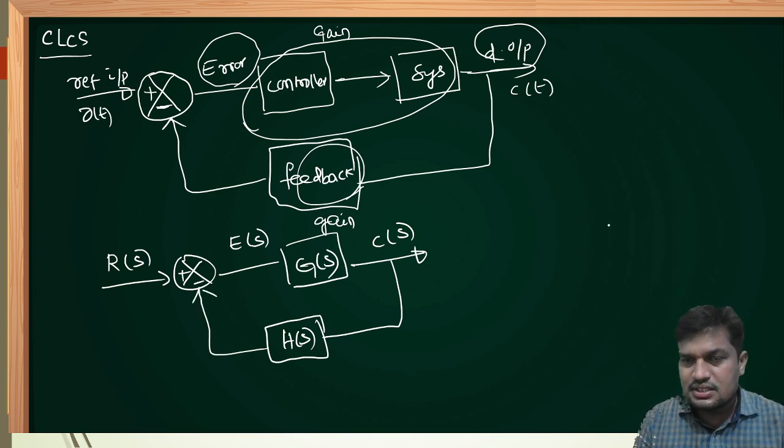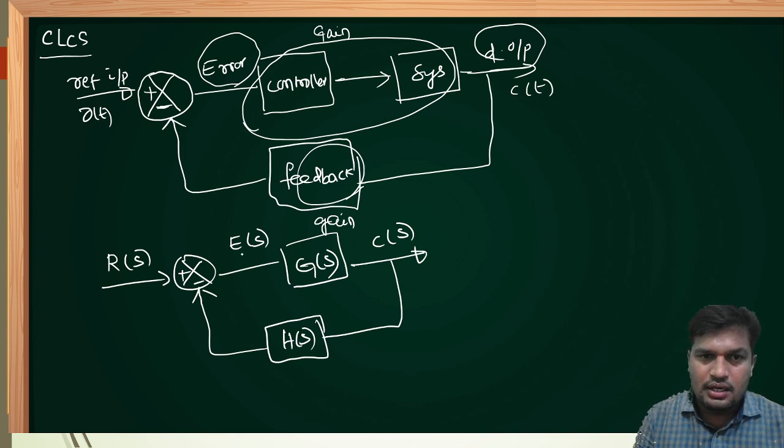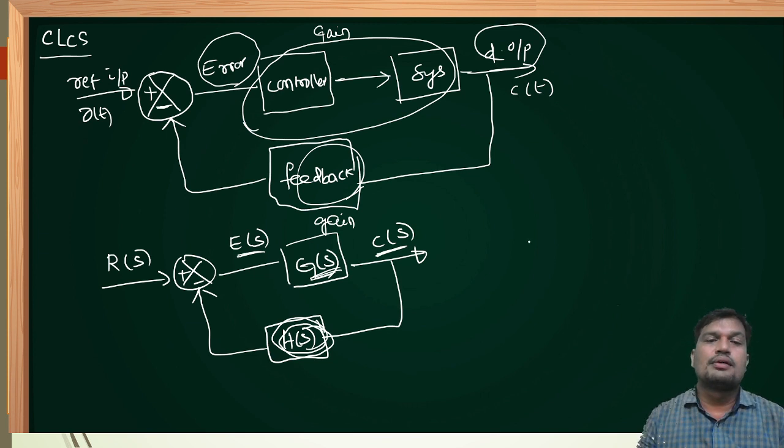What is R of s? Reference input, and E of s the error signal, G of s the forward path gain, C of s the desired output or control output, H of s is the feedback path gain. Okay, now